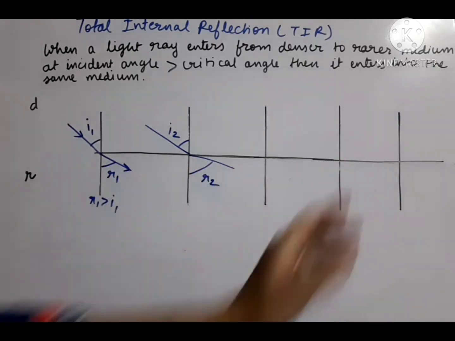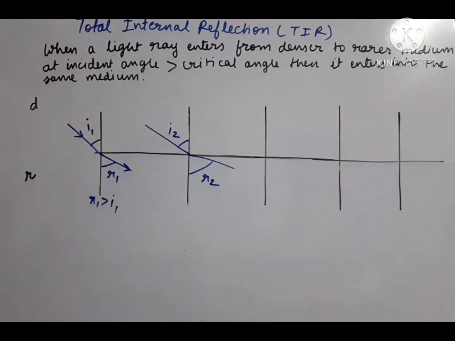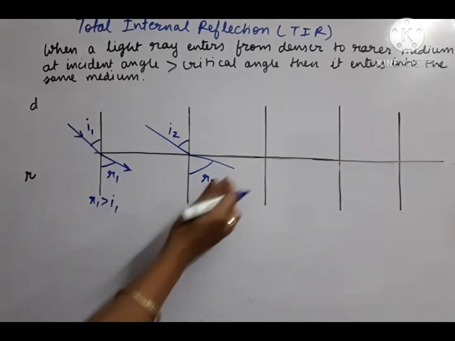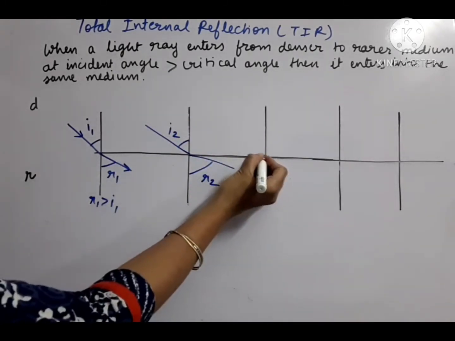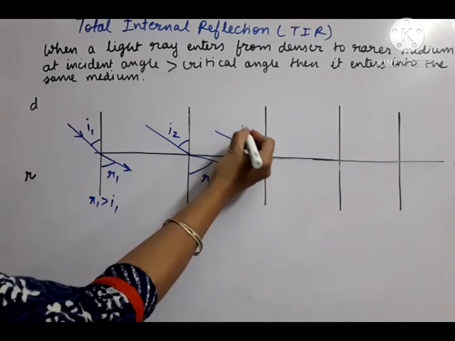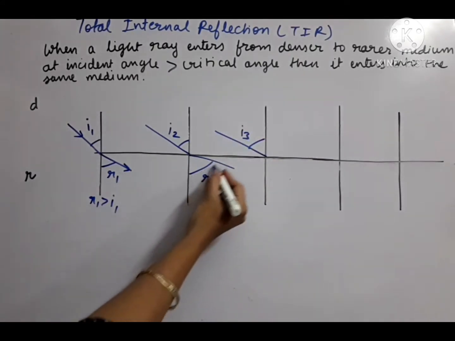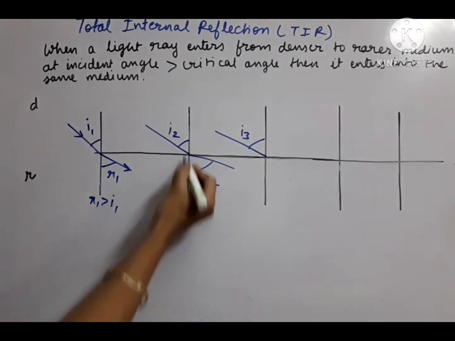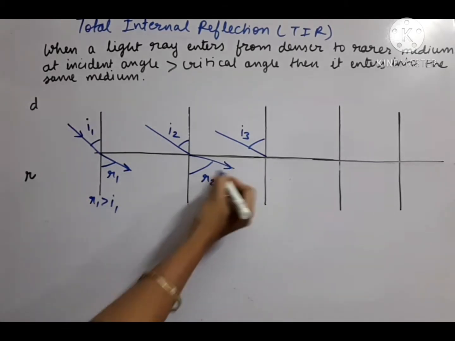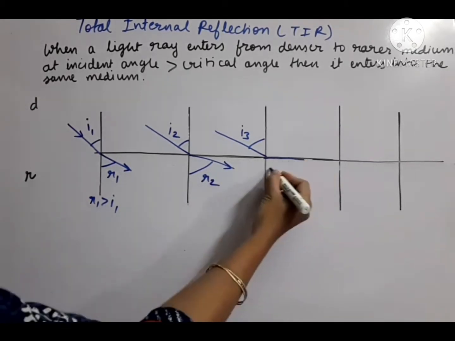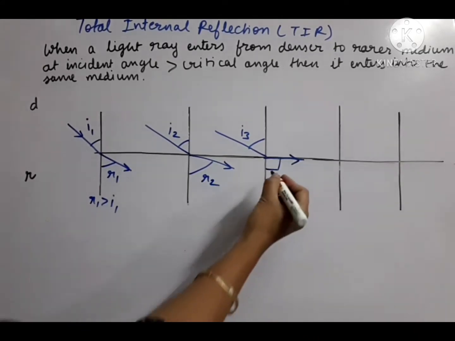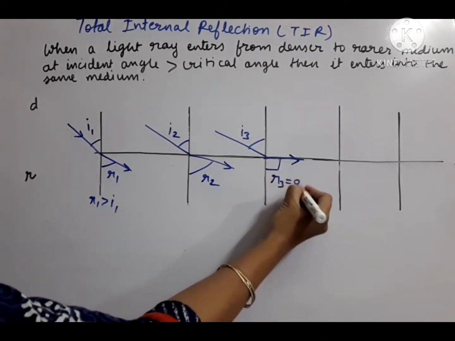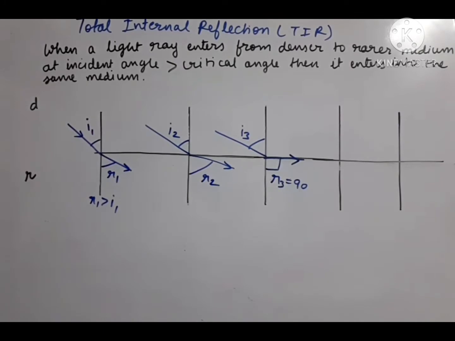Now we are going to move this process further. What will happen if we continuously increase the incident angle? One such incident angle will come where the refraction angle, that means seen from the normal, this refracted ray will be almost at 90 degrees. This refracted ray will come at 90 degrees. So the third refraction angle is 90 degrees.